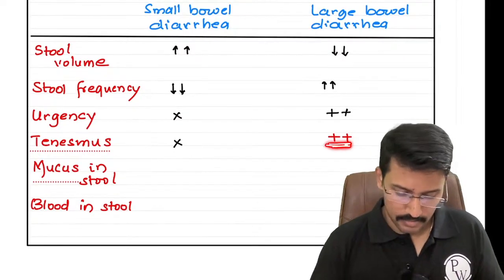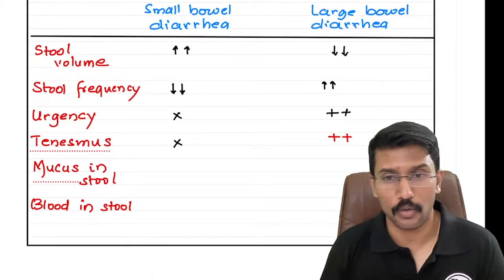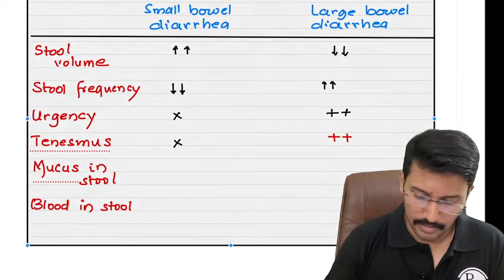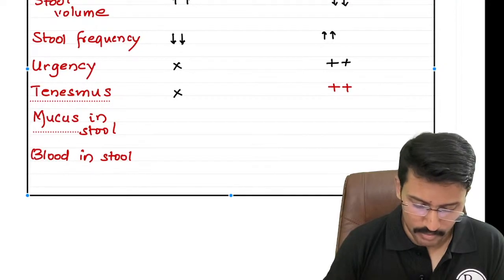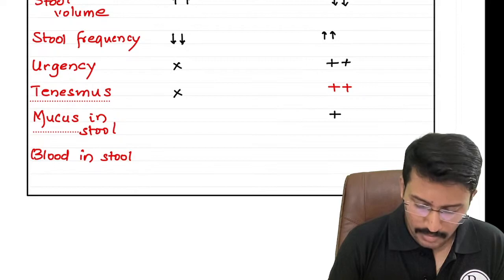So that is a feature. Tenesmus is a feature of large bowel diarrhea, very frequently encountered in patients with amoebiasis, right? And then again, now you can relate. Where do I get mucus in the stool? Mucus in the stool is typical of the large bowel diarrhea.